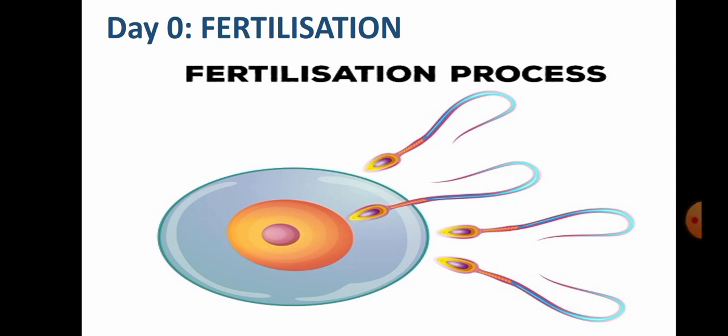So what do you mean by fertilization? Fertilization is the process of fusion of two mature germ cells, that is an ovum and the spermatozoon. These are haploid cells that form a single cell zygote, that is a diploid cell. So the ovum and the sperm will fuse to each other to form a diploid cell, that is the zygote.